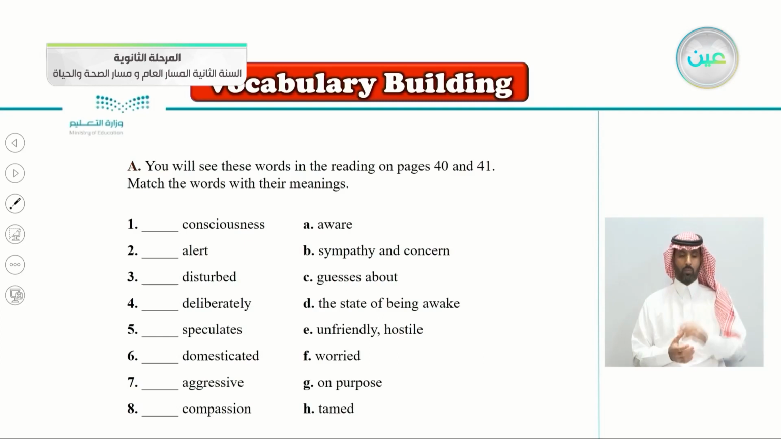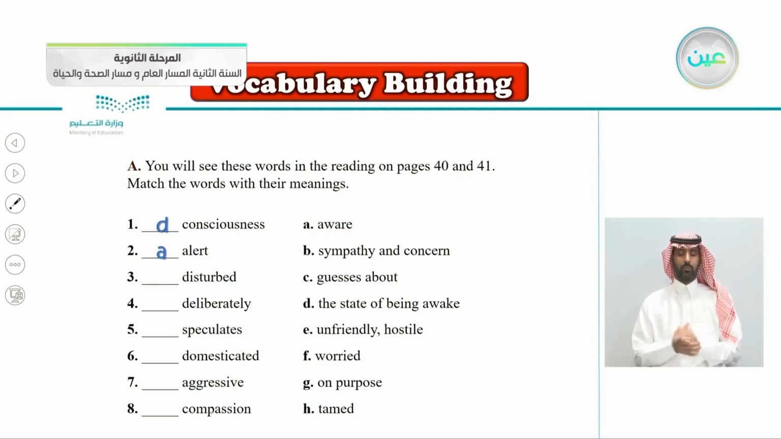So number one, consciousness. What's the meaning of consciousness? Match it with its meaning. So consciousness goes with the letter, yes, D. Consciousness is to be awake, the state of being awake. Very good. What about number two, alert? To be alert goes with the letter A. To be alert is to be aware of something. Very good.